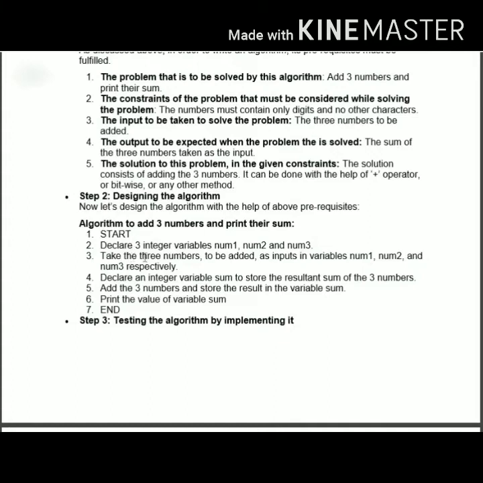Let's begin with start. Declare 3 integer variables, number 1, number 2, and number 3. Take the 3 numbers to be added as input in variable 1, variable 2, and variable 3 respectively. Step number 4, once you have declared the variables, take the sum of all the variables and store it somewhere in memory. In step number 4, you are adding 3 numbers, and after addition, this result is stored in the variable sum. Finally, we need to print the result which is stored in the memory location with the variable sum.